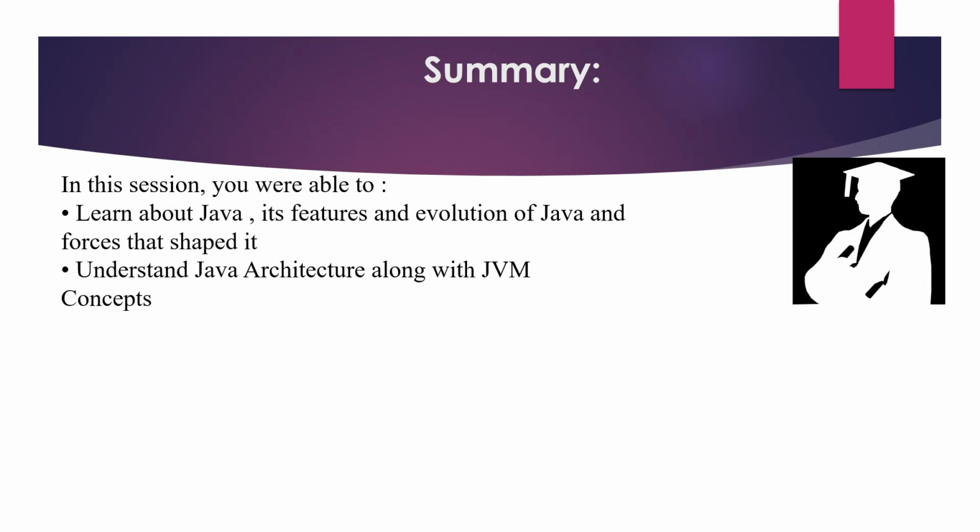In this lesson, we learned about Java, its features, and its evolution, which was created in 1995 by James Gosling, and we understood the concept of Java architecture along with the JVM. The JVM is an abstract machine that exists logically, and its physical existence is provided by the JRE, which is inside the Java development kit. Okay, so thank you.